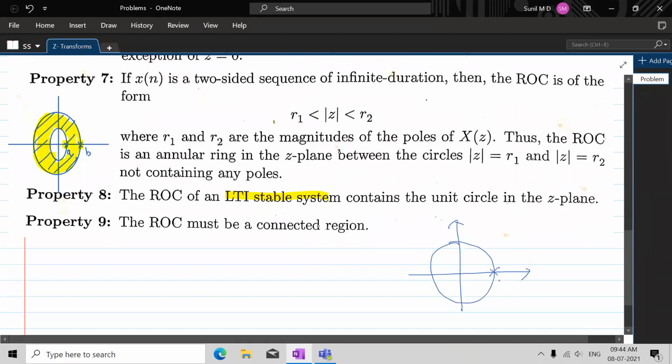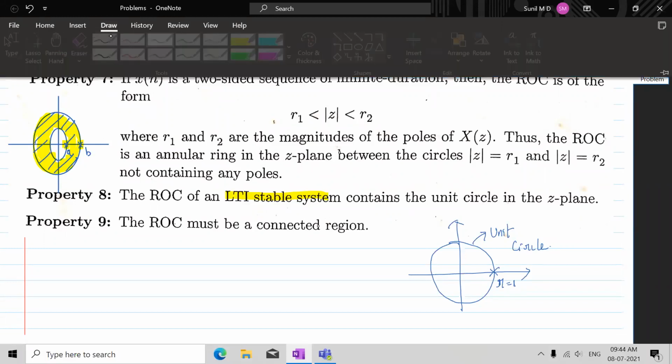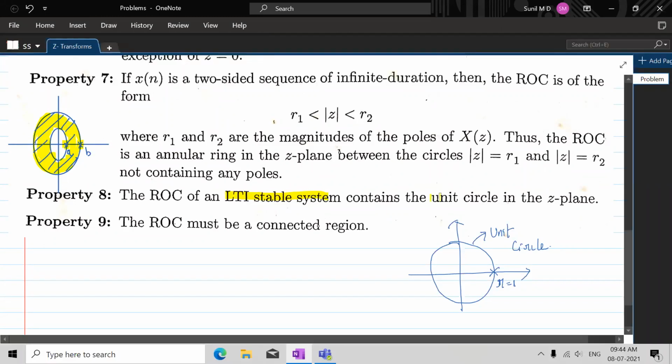If this radius is equal to 1, R equal to 1, this is called the unity circle or unit circle. If the ROC includes the unit circle, then the LTI system is stable, is the statement being made here. If your z-plane ROC includes the unit circle, then the system in consideration is a stable LTI system.